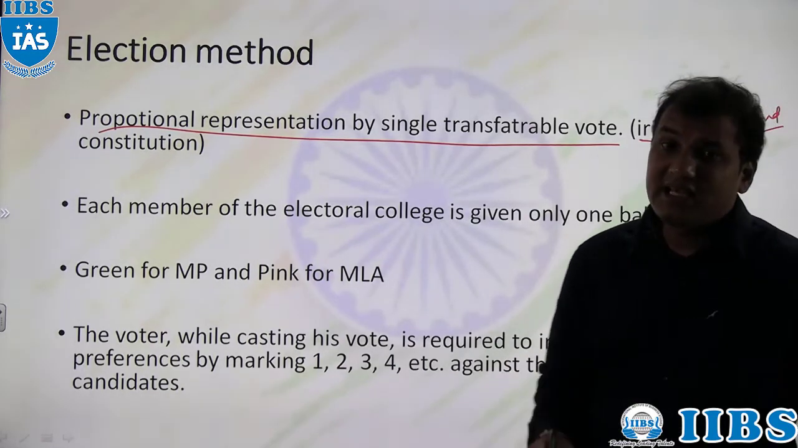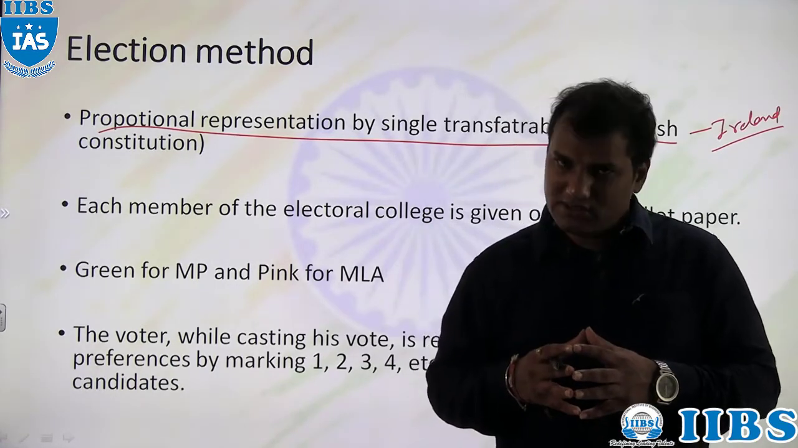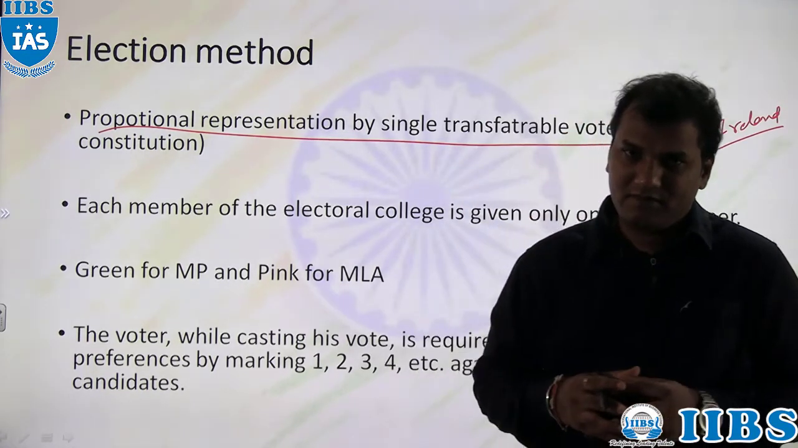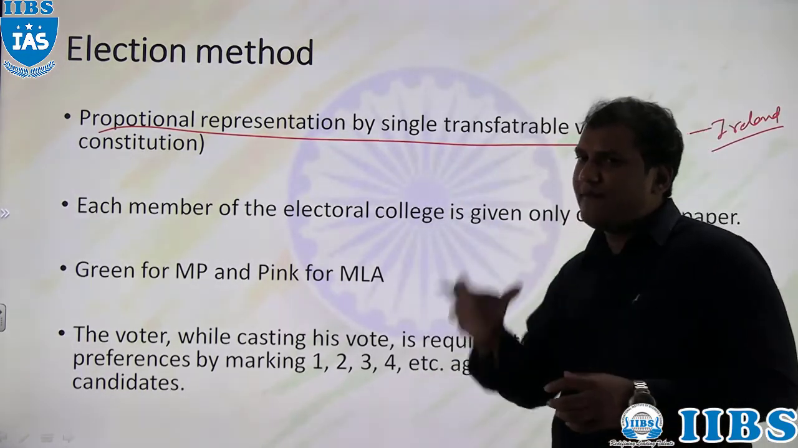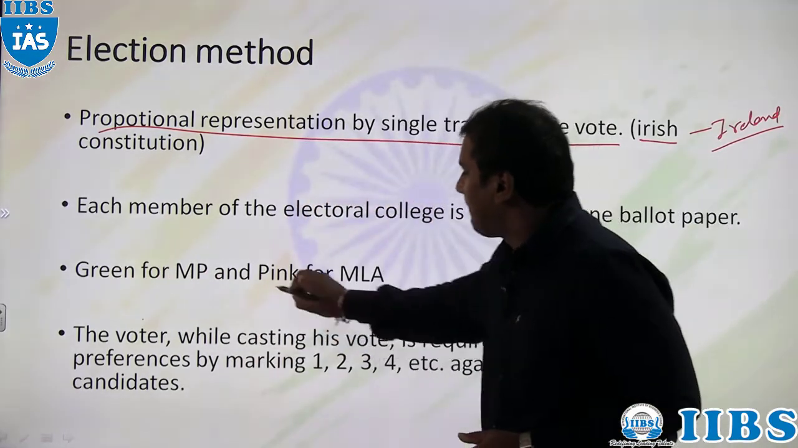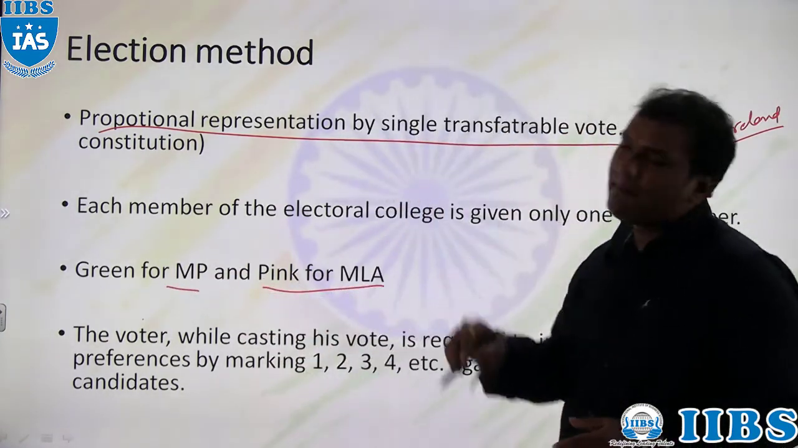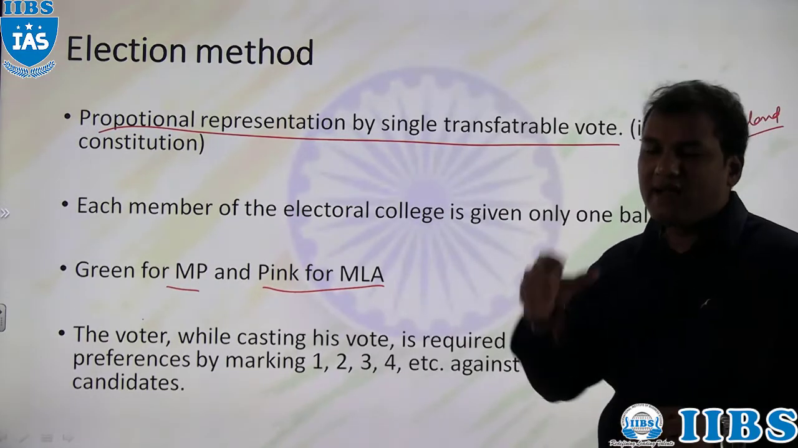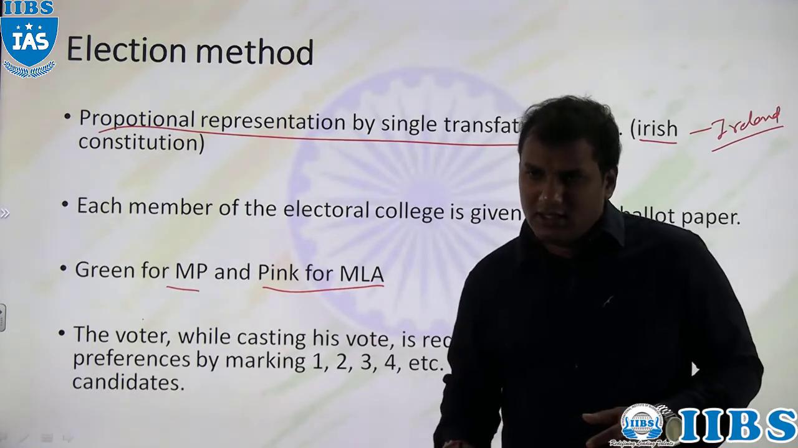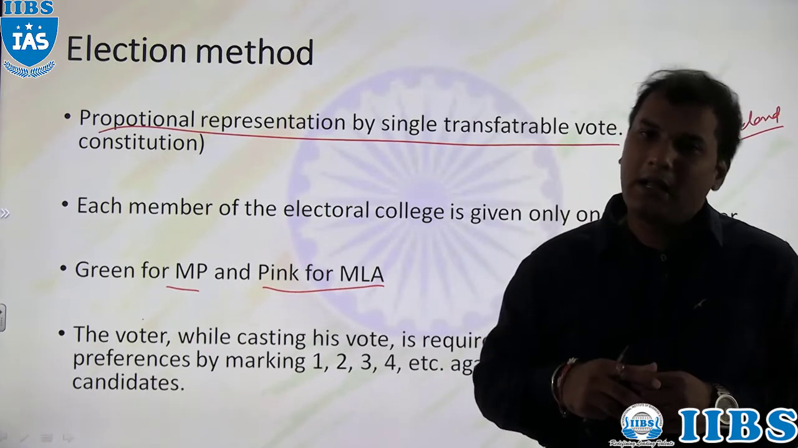Under this method, each and every elector, that is, each member of the electoral college, will get one ballot paper. We have two types of ballot paper. Green ballot paper is for MPs. Pink ballot paper is for MLAs. So we have a different ballot paper for MPs and a different ballot paper for MLAs.